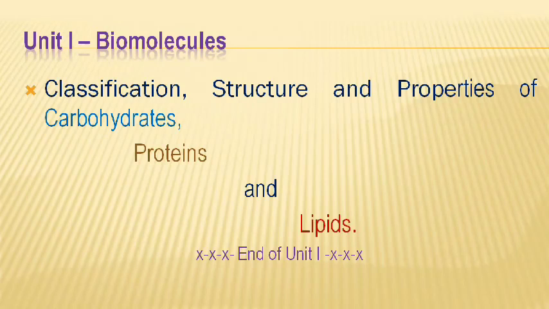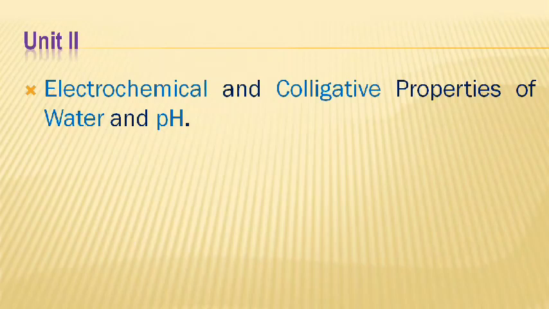So in unit 1, we have to discuss the classification, structure, and properties of 3 biomolecules, that is carbohydrates, proteins, and lipids. Unit 2 deals with the electrochemical and colligative properties of water.